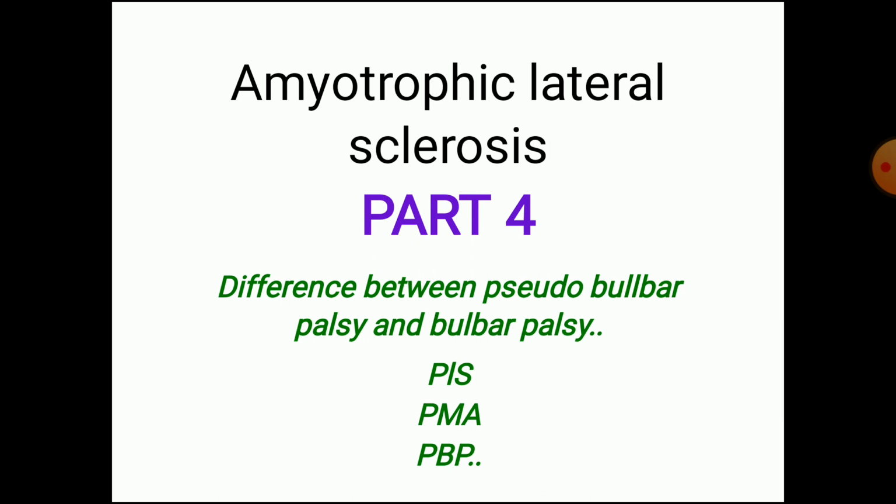Hello everyone. So from this video we are continuing with the ALS part 4. In part 3 we discussed the diagnosis, diagnostic criteria and prognosis. Let's discuss further. In part 4 we are covering the difference between pseudobulbar palsy and bulbar palsy, and the other subclassifications of MND: PLS, that is primary lateral sclerosis, PMA, that is progressive muscular atrophy, and PBP, that is progressive bulbar palsy.